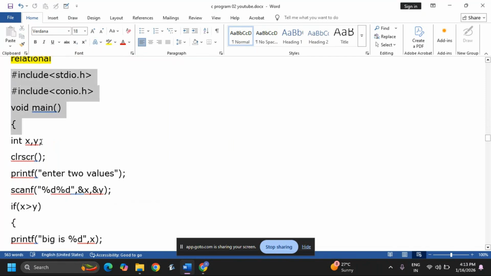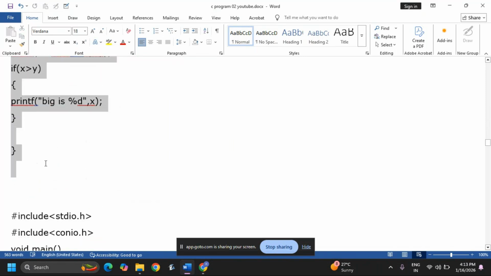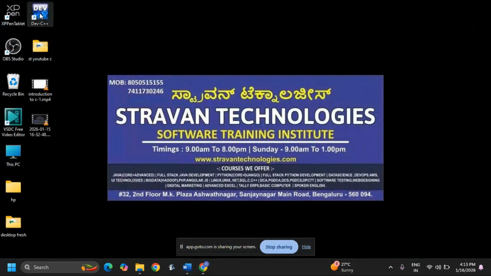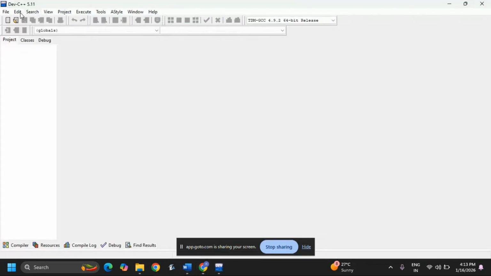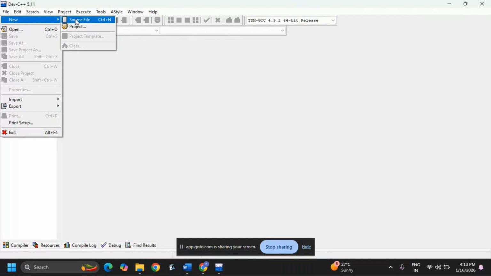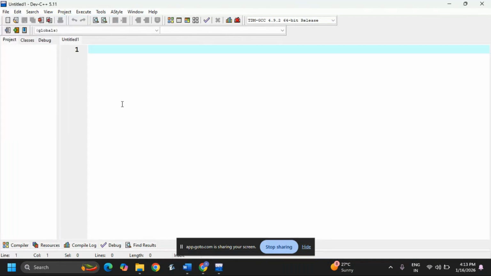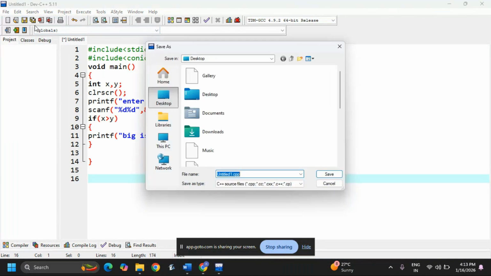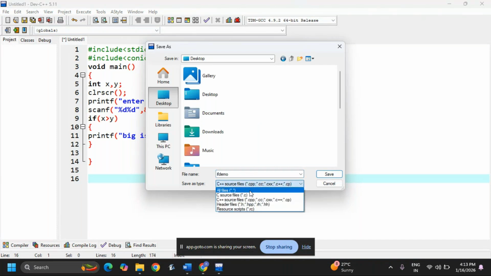I'm copying a program. I'm using Dev-C++: File, New, Source File, and I'm pasting the code. I'm saving this on the desktop as if demo, with .c as the source file.